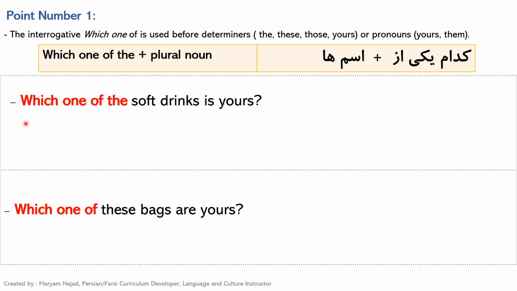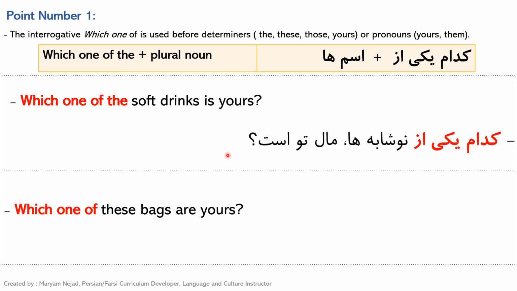For example, we want to ask which one of the soft drinks is yours. So soft drink is نوشابه. So here we need to make it plural. کدام یکی از نوشابه ها مال تو است. So again, کدام is which, one of یکی از, and then soft drinks plural noun and then is yours.